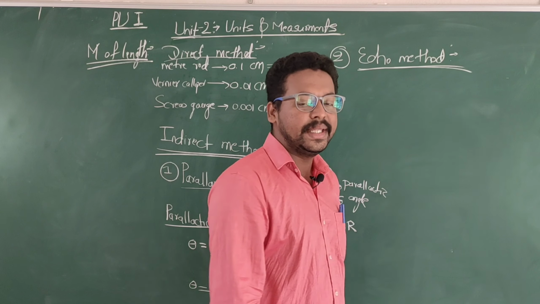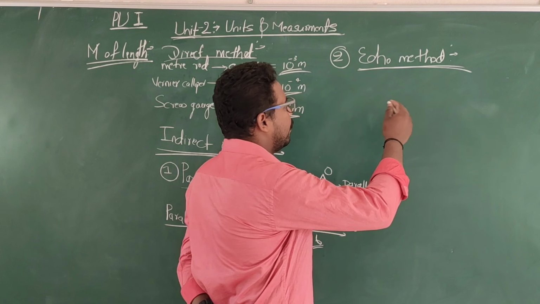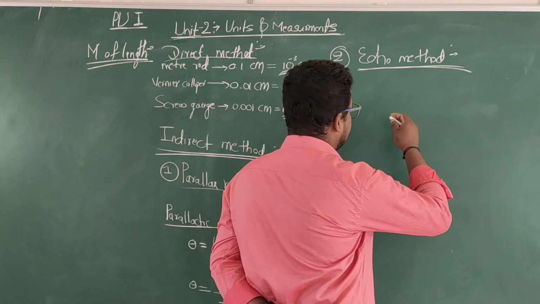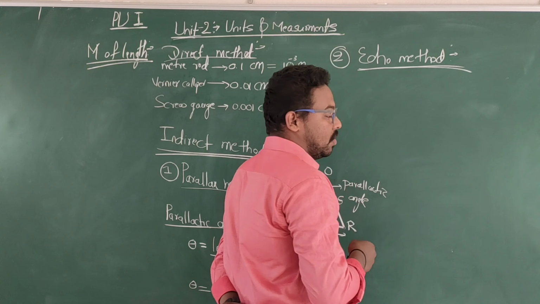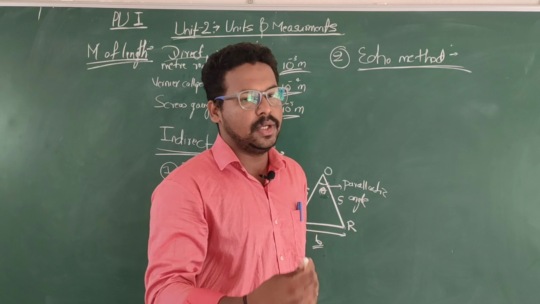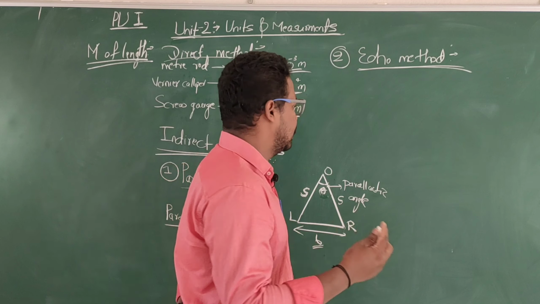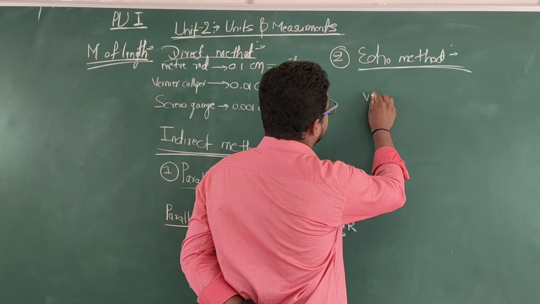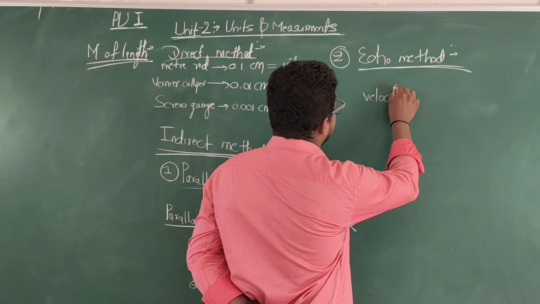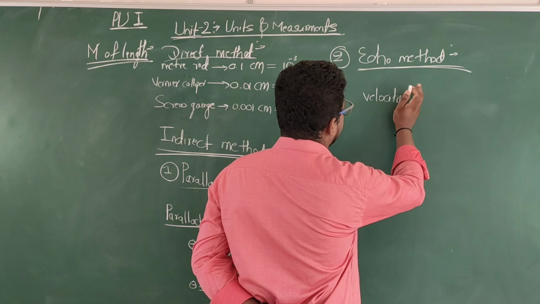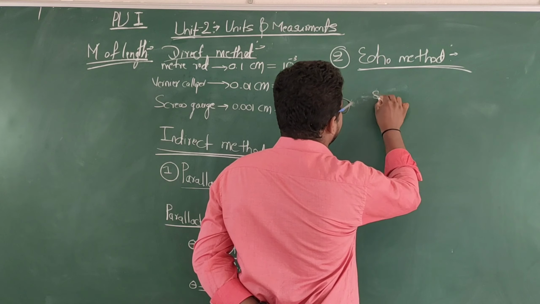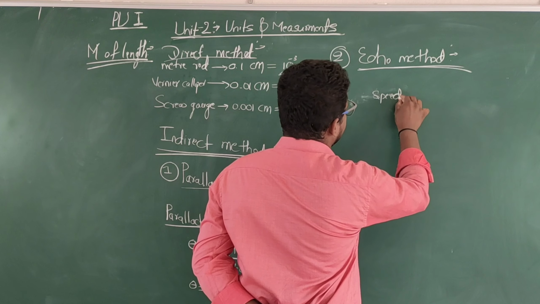So how do we find that? There is a very important formula. It is basic for you now, but you are going to use it further in any stream you go.